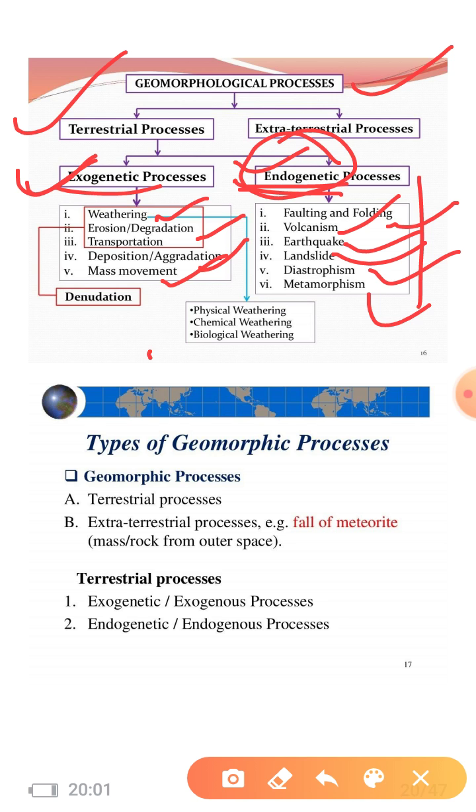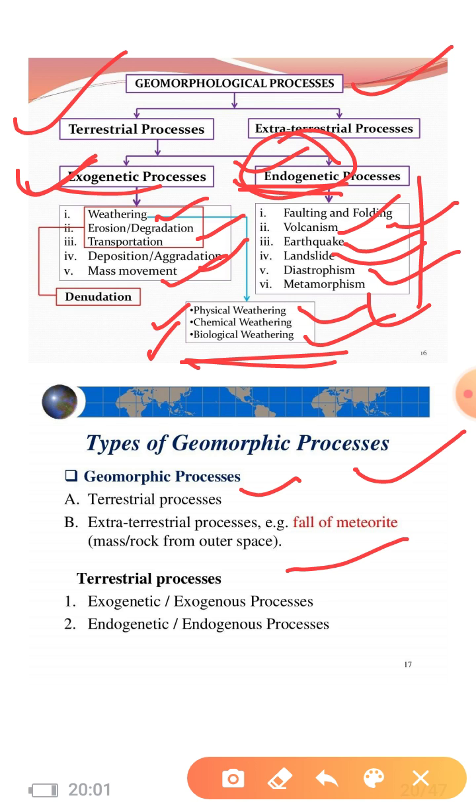There are also three kinds of weathering: physical weathering, which we can see from the outer part of the area; chemical weathering, the chemical changes in different forms; and biological weathering, done by different animals or plant species. Now we'll see the types of geomorphic process. As I already told you in the flow chart: terrestrial and extraterrestrial; terrestrial, endogenic and exogenic. In detail we will discuss these things in the next module. Thank you.